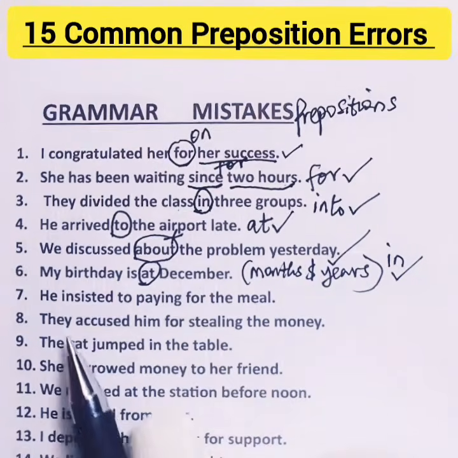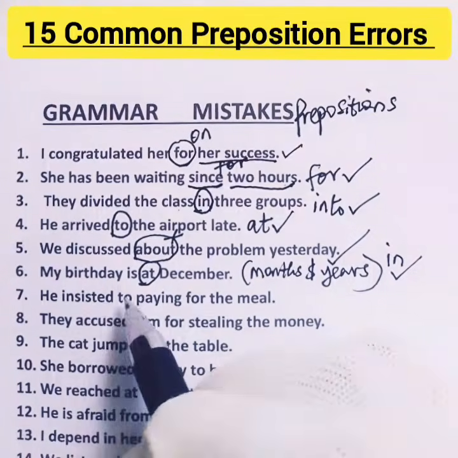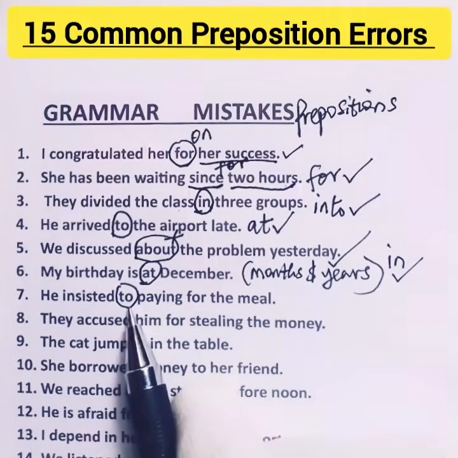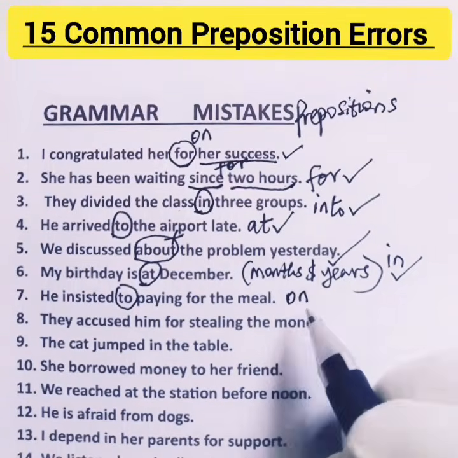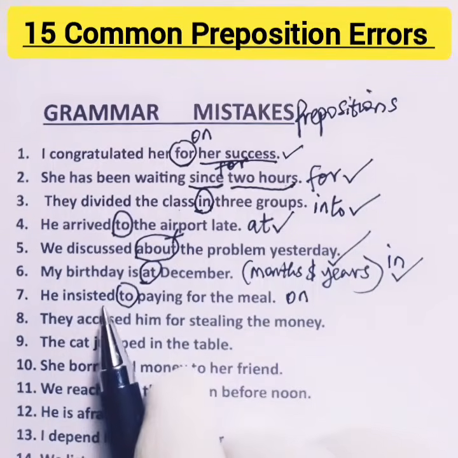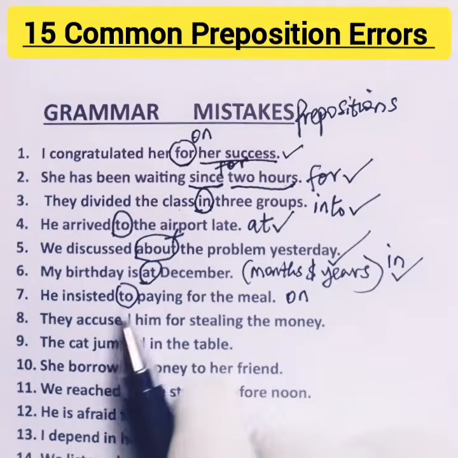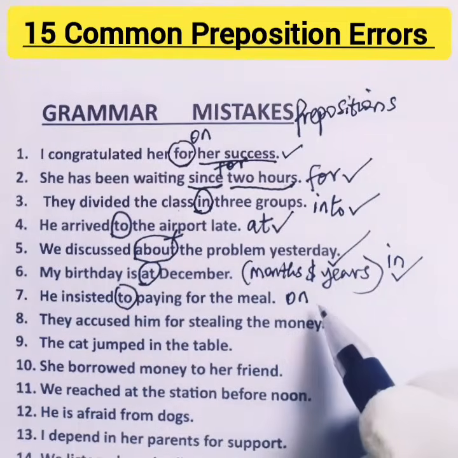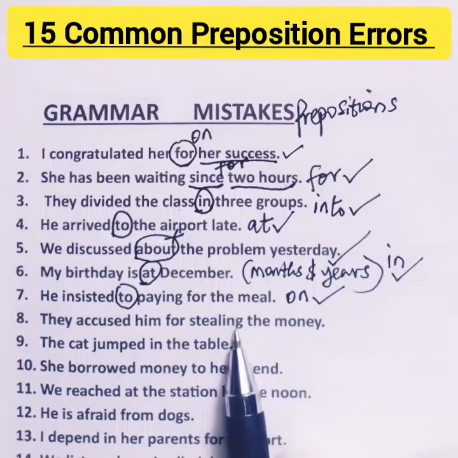Okay? 7. He insisted to paying for the meal. What is wrong here is to. We don't say insisted to. Instead, we use on. We use on with the word insisted. So we say insisted on, not insisted to. Now, the correct sentence is, he insisted on paying for the meal. On is correct.